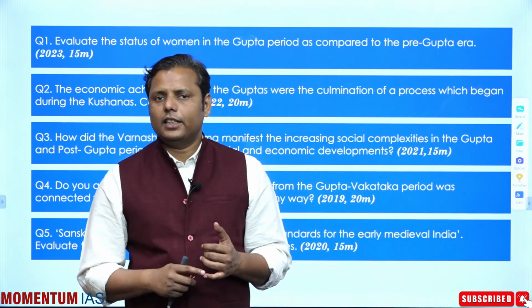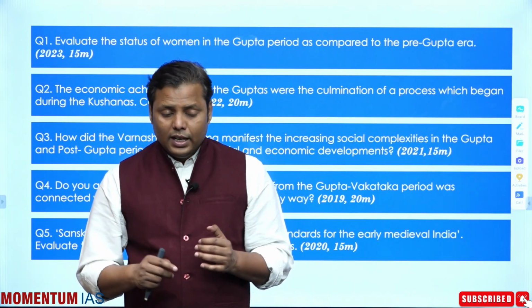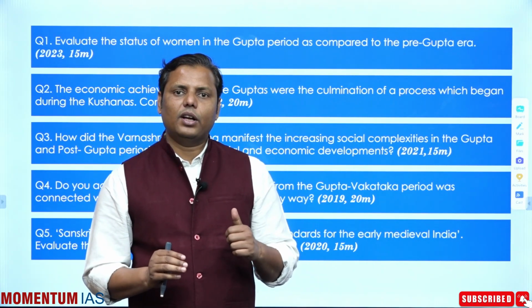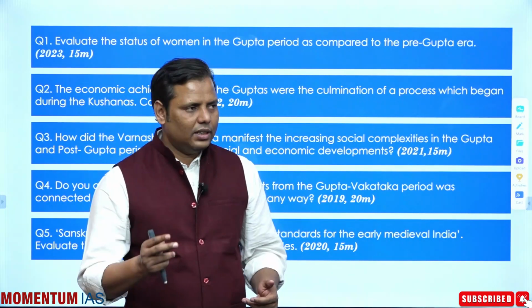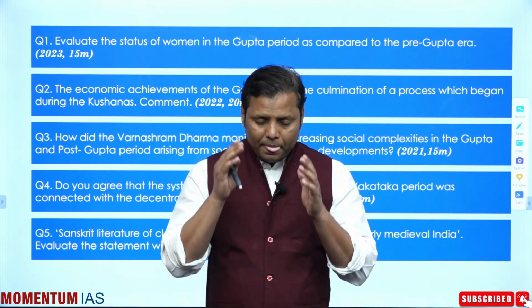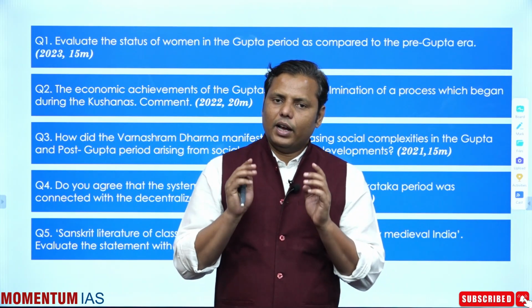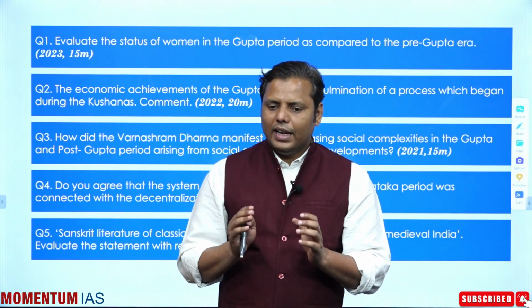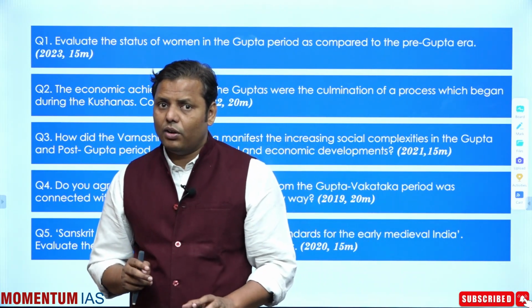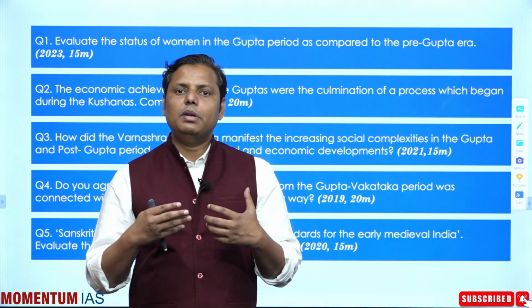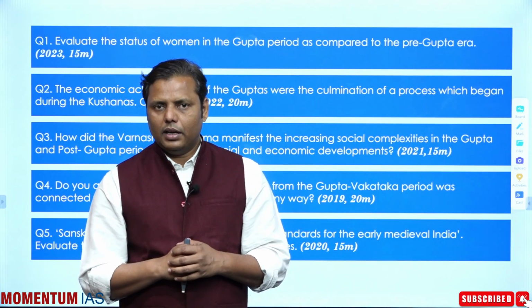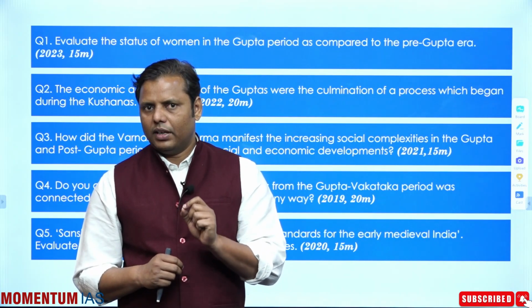The second thing is the economic change. There is a very popular debate whether the economy was going up or down. So that is the economic change. The third is about society. And let me tell you very categorically that whenever it comes to society, this is the most important part of your syllabus. In fact, instead of covering just the content on the society of the Gupta period, you should try to grasp what the major changes happening during this particular period are. So conceptual understanding is very much required.